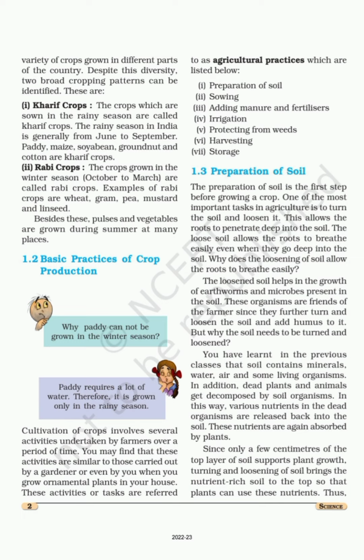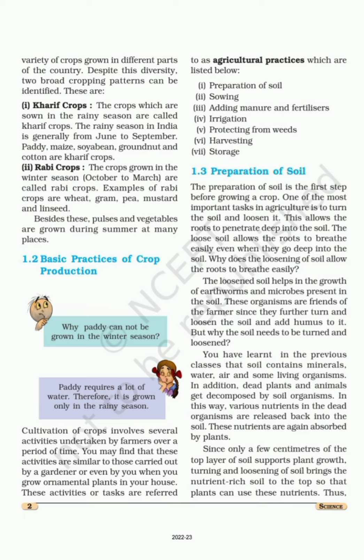You have learnt in the previous classes that soil contains minerals. We all know that minerals are mixed in the soil, water, air, and some living organisms in addition. Okay, dead plants and animals get decomposed by soil organisms. In this way, various nutrients in the dead organisms are released back into the soil. These nutrients are again absorbed by plants. The nutrients that are mixed are then absorbed by the plants.